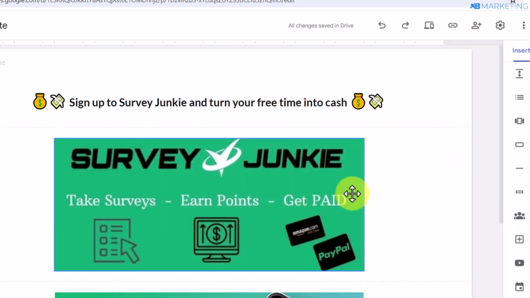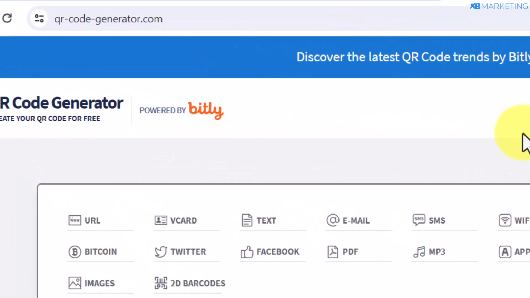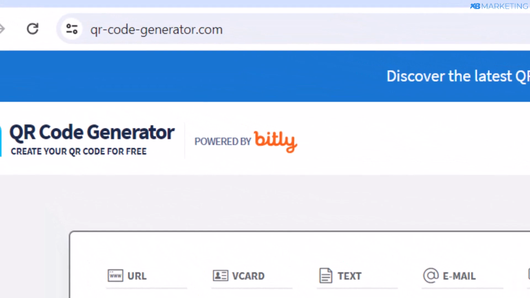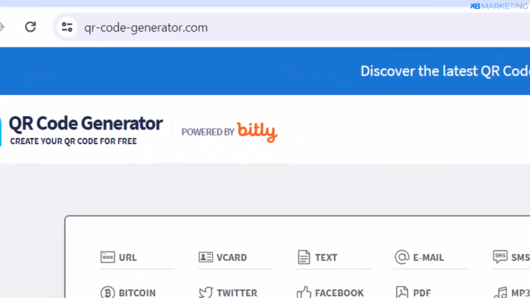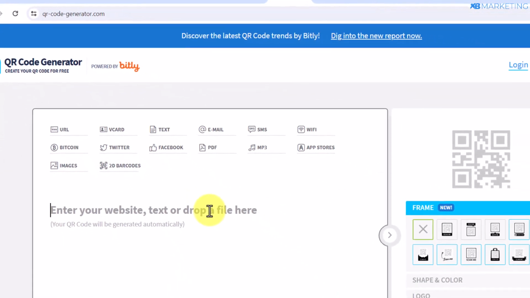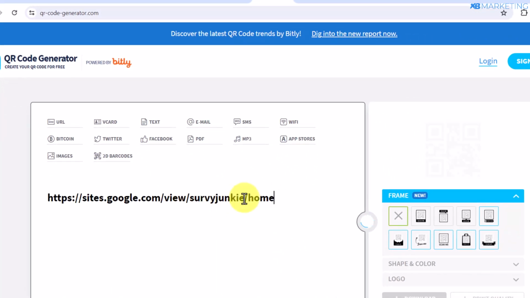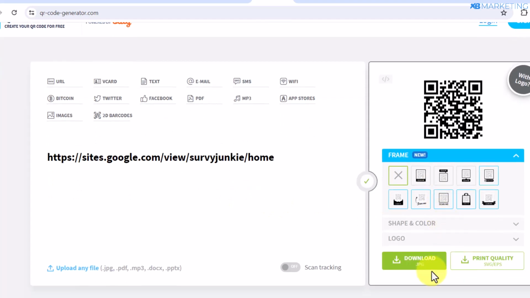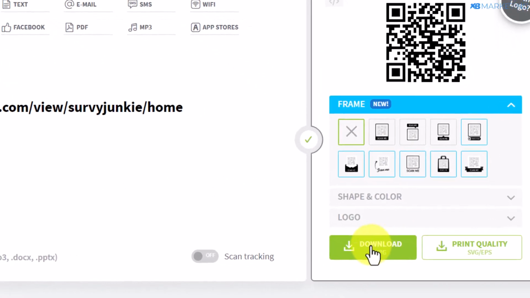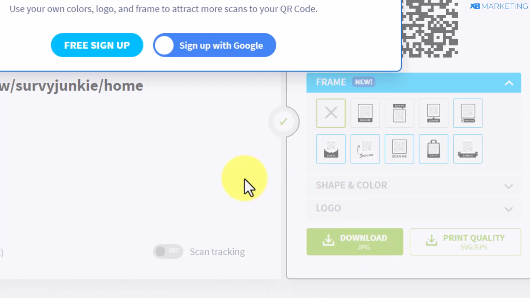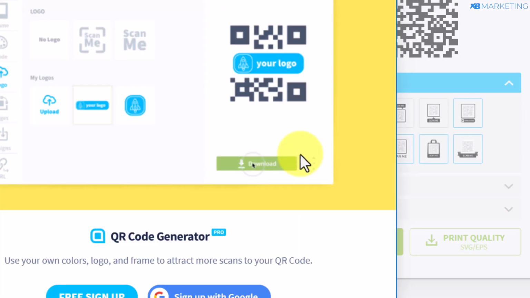And once you copy your landing page link, the next step is to then go over to QR code generator.com, as we are going to be using QR code to drive traffic to this landing page. So all you need to do is to paste in the landing page link right here and it's going to generate a QR code for you, and all you need to do is to click on download PNG. And once you do this, you want to wait for a couple of seconds and it's going to download the QR code to your device right away.